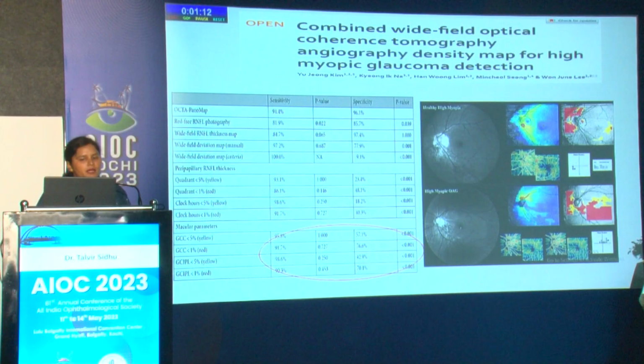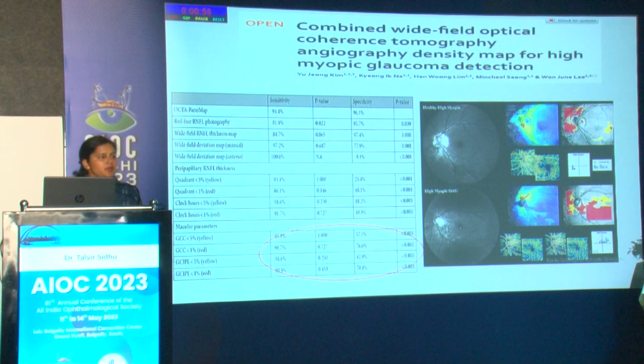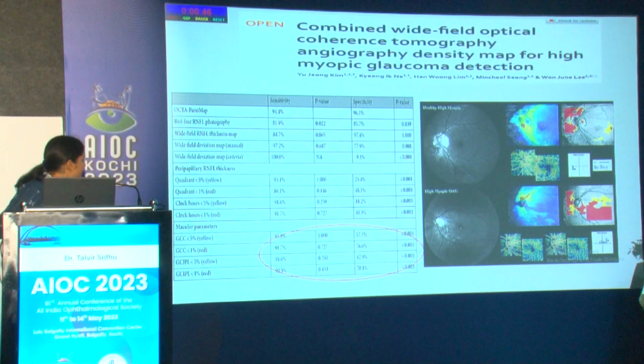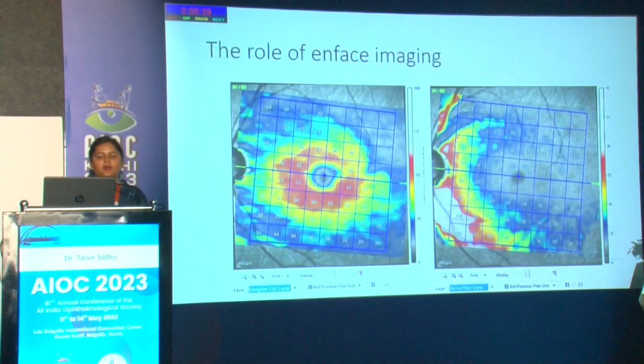Also, people have combined the wide field OCT angiography along with the retinal thickness maps. Here you can see that there is an RNFL defect at the optic disc, and you can see retinal thinning which corroborates with the visual field defect. So it is important to note that you can use various imaging modalities on the OCT. The ganglion cell thickness actually has a very good sensitivity and specificity for picking up glaucoma in high myopia.